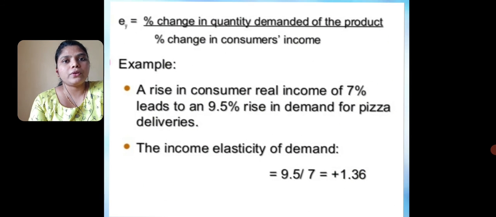The formula for income elasticity of demand is percentage change in quantity demanded of the product divided by percentage change in consumers' income. So here is the example. A rise in consumer real income of 7% leads to a 9.5% rise in demand for pizza deliveries. Then we can find the income elasticity as 9.5 divided by 7, which is equal to 1.36.